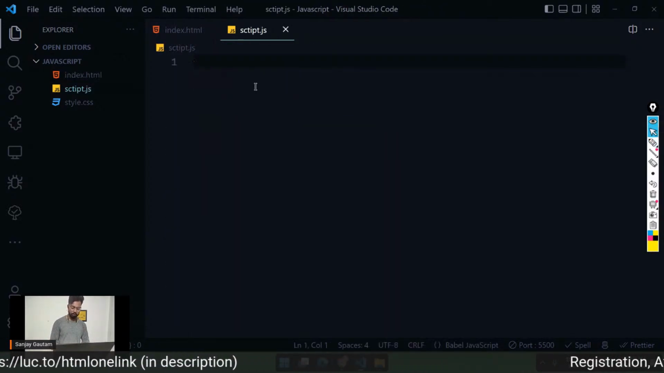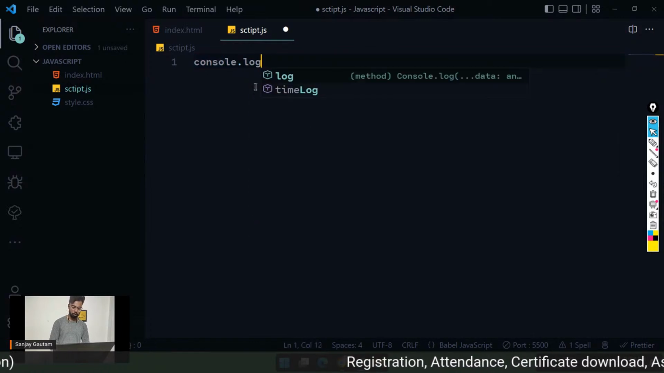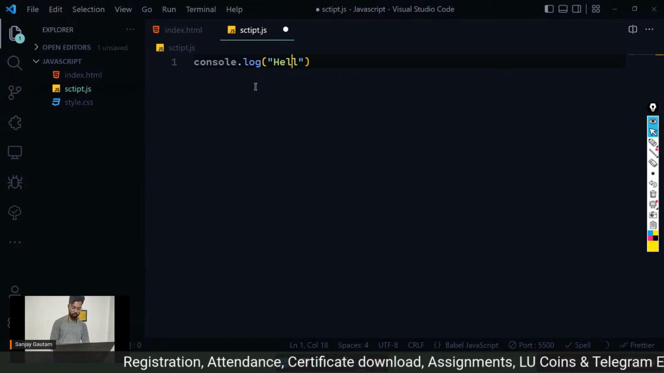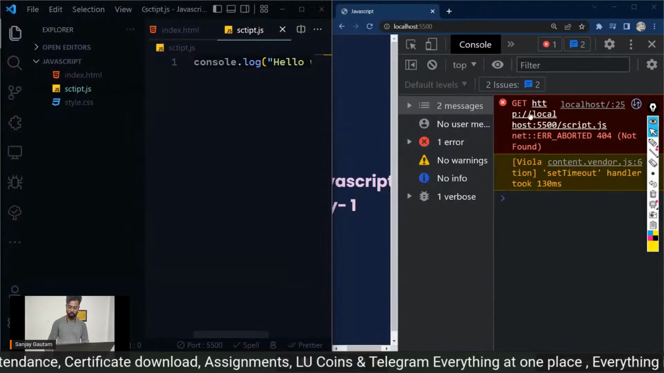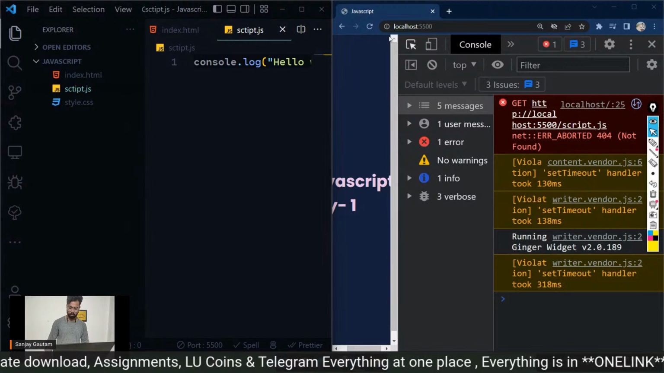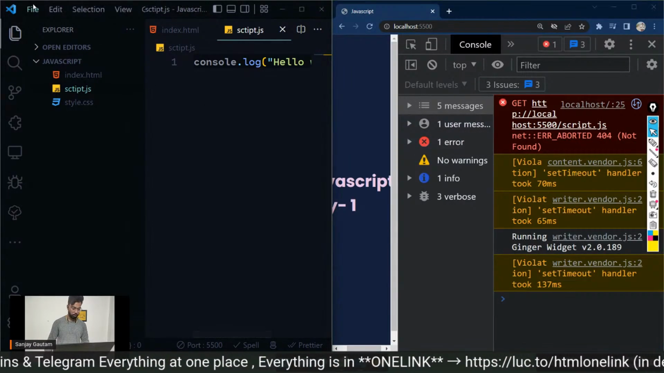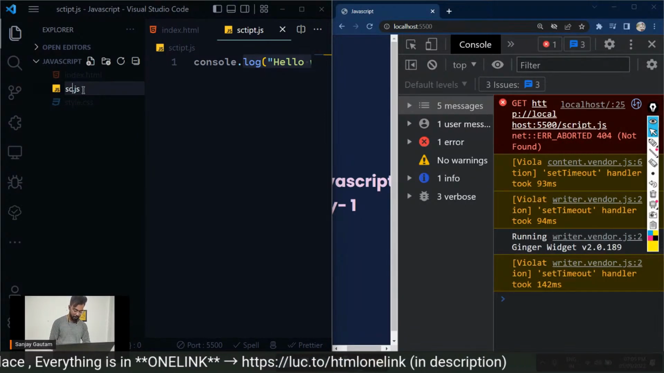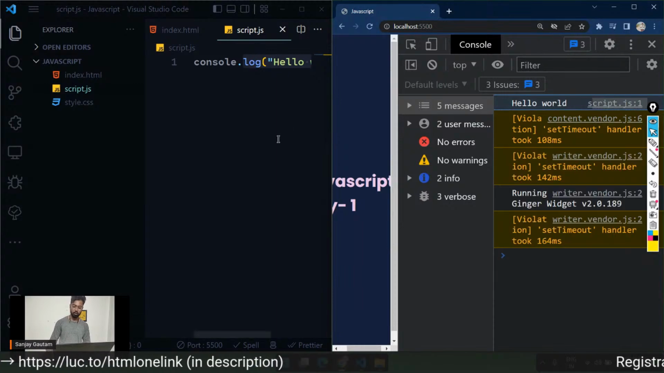Now I'm going to come over to this file and type console.log hello world, just to check that everything is working fine. Let me give it a quick save. I think I misspelled script. Okay, here we are. Yeah, we are getting our hello world here.